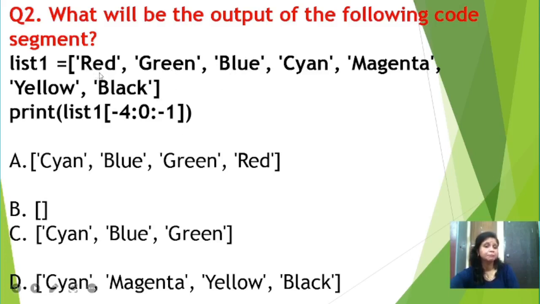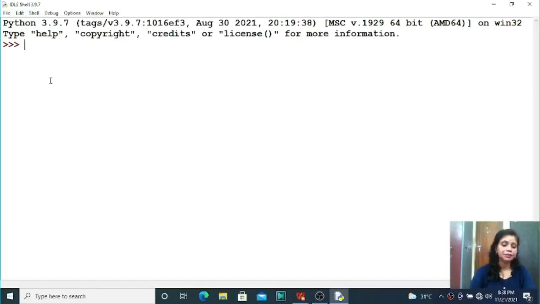So you know that if you are giving the stop index number 0, then up to 0 you cannot access the elements. That means 0 is the stop index number, so next to 0, that is green, up to green you can access the elements. So your answer is cyan, blue and green. The answer is option C, that is cyan, blue and green. Hope all of you understood this concept, but let us do it practically so that you can understand the things, right? So students, let us do question number 2 practically.